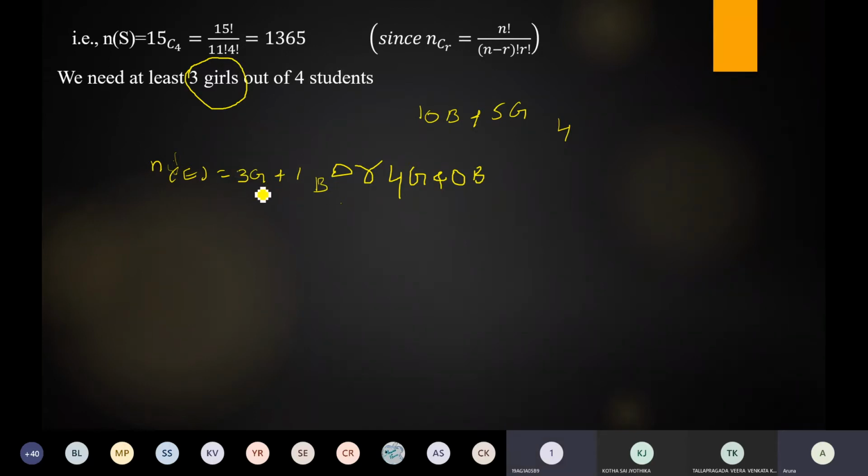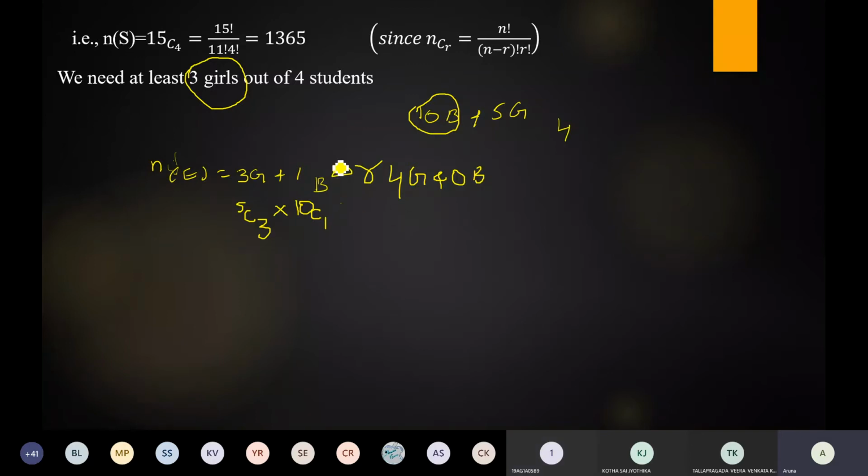Now, how to write this formula? 3 girls and 1 boy. Select the 3 girls from 15 students or only 5 girls? 5 girls. So this is equal to 5C3. And here it is 'and', so into; 'or' is plus. Next write into. And how many boys are there? 10. Selecting boys is 1, so select 1 boy from 10 boys. Which is equal to 10C1.